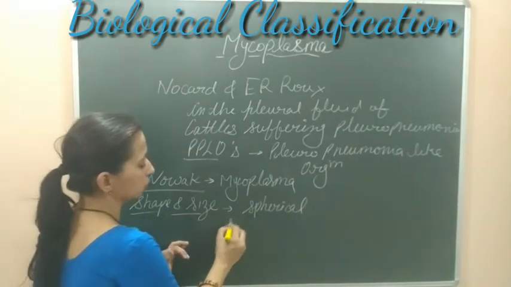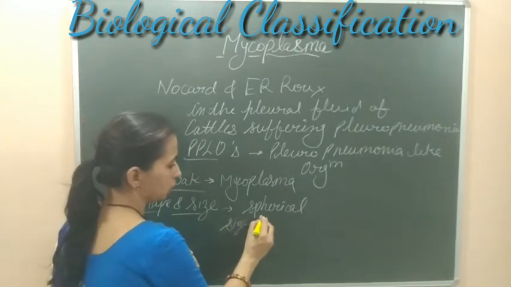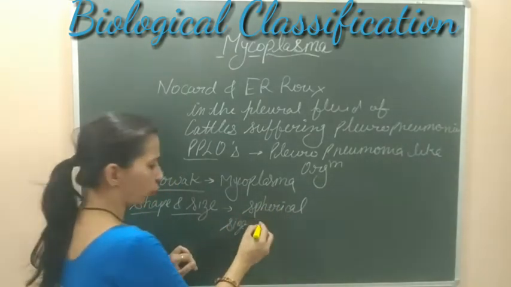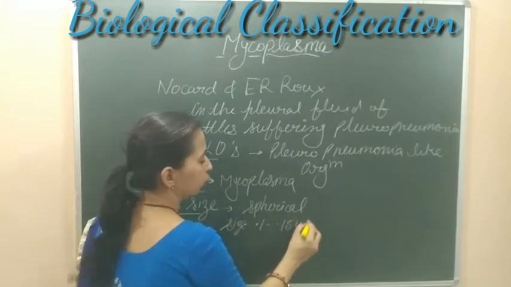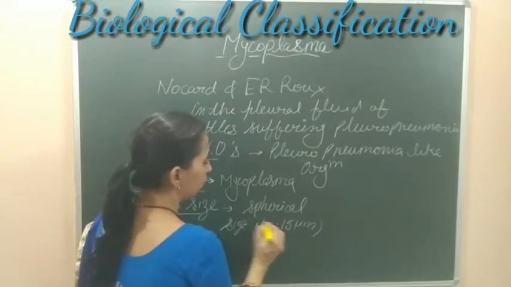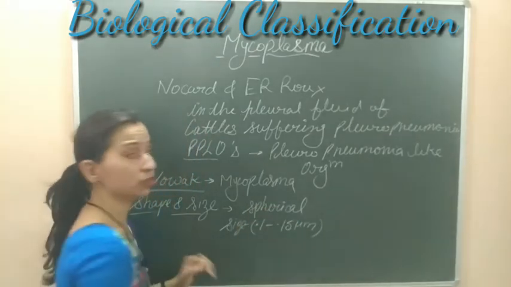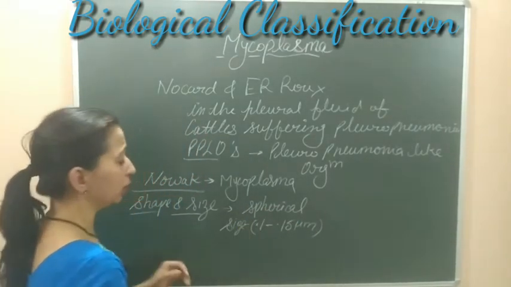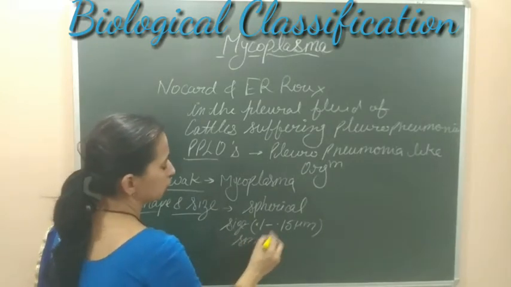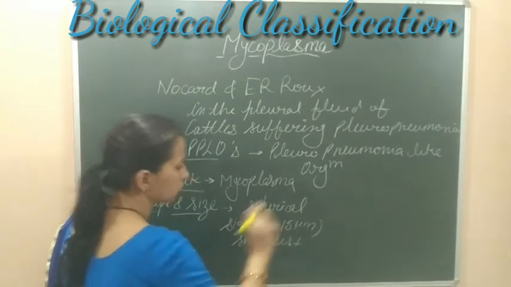The size is almost 0.1 to 0.15 micrometer. They have the smallest size. They are the smallest organism.